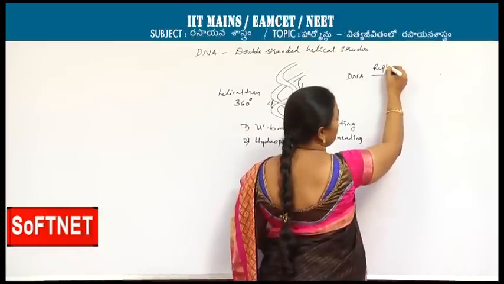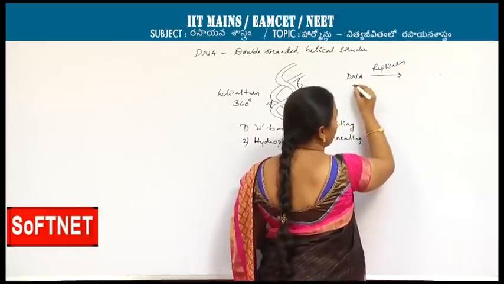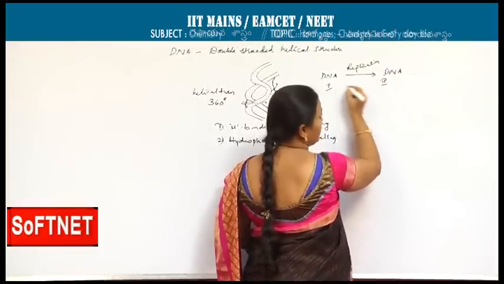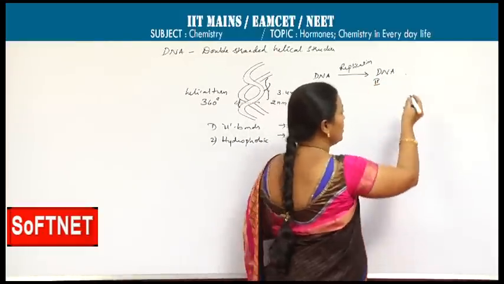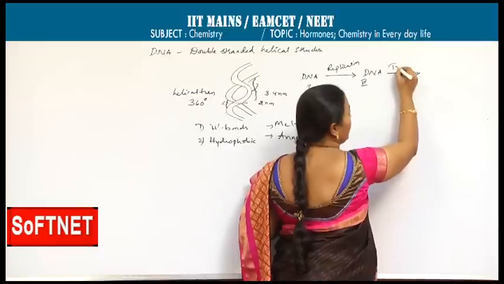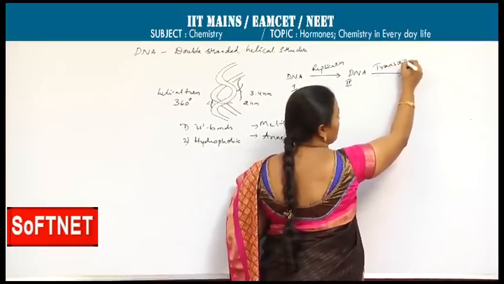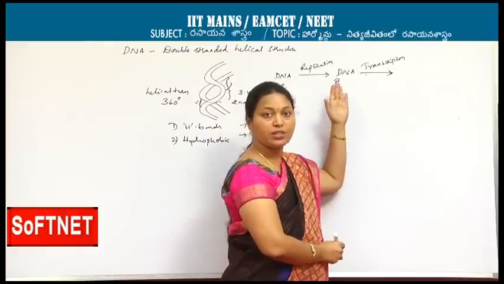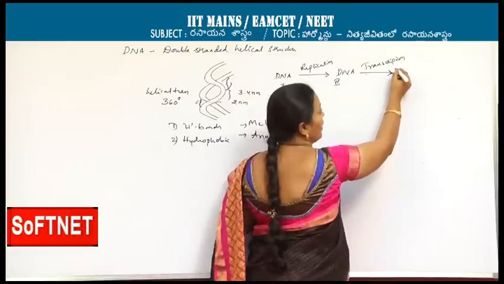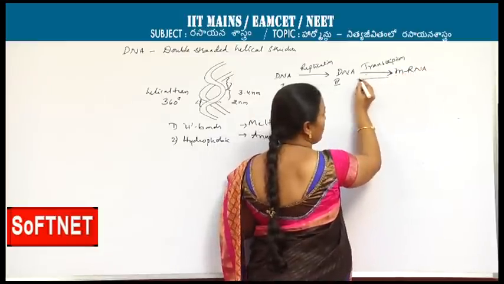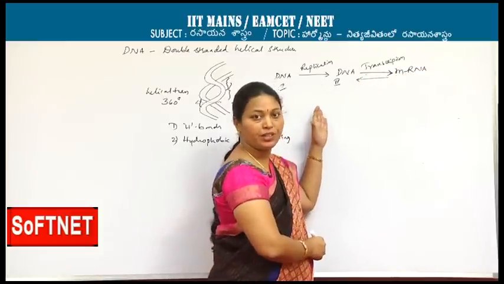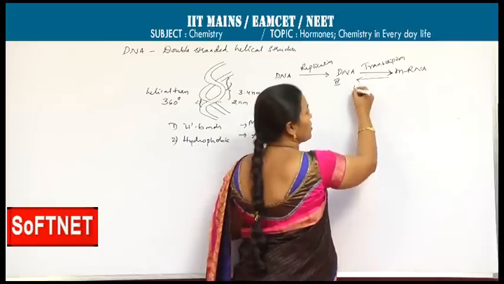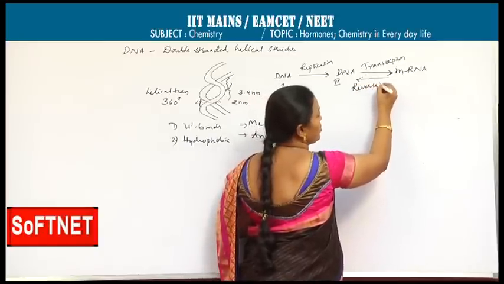Under replication, first generation DNA is producing second generation DNA: parent generation, daughter generation. This is during transcription. Transcription is the process of conversion of one of the strands of DNA into mRNA. Sometimes mRNA may go back to form DNA in the presence of certain enzymes like reverse transcriptase. That process is said to be reverse transcription.